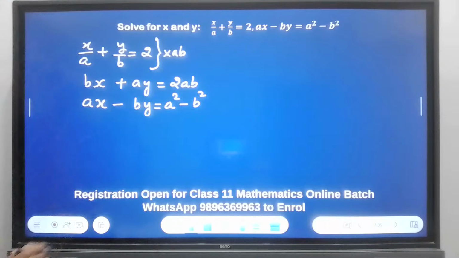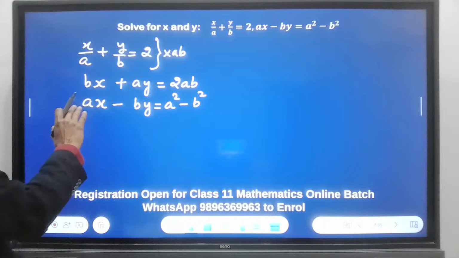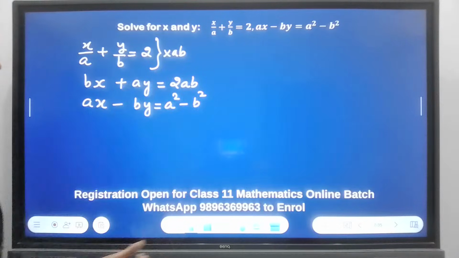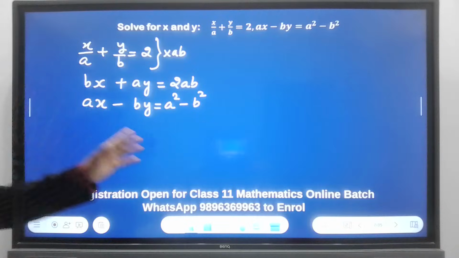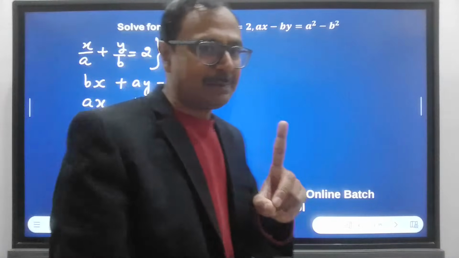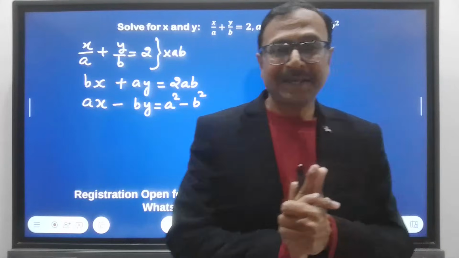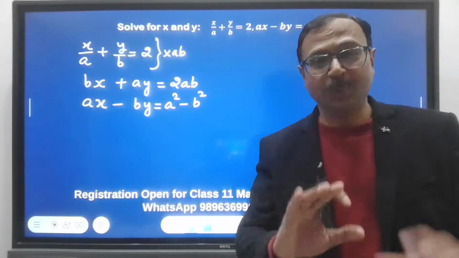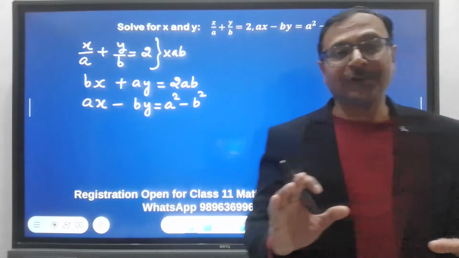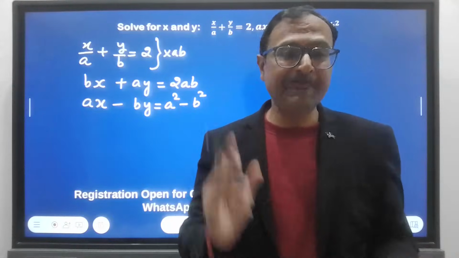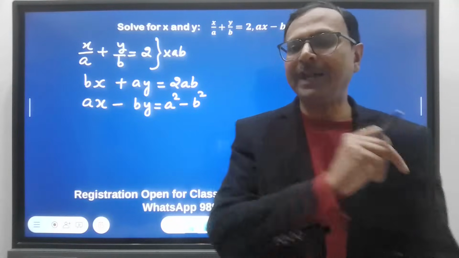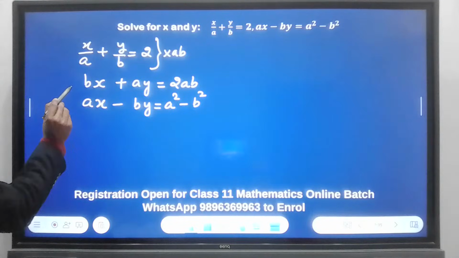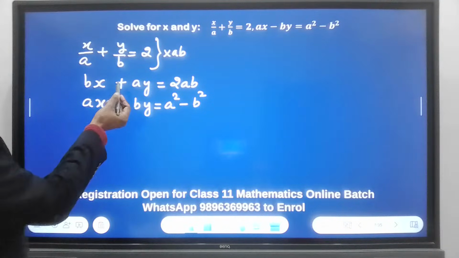And what should I do now? I can write this equation below it, doesn't matter. So I have to eliminate one of the variables now because I have to solve for x and y. If there is an equation which contains both variables, it is not going to work for me. I need to first eliminate one of the variables. So how will I eliminate one of the variables? So let's equate the variables. Here we have plus and minus, right?